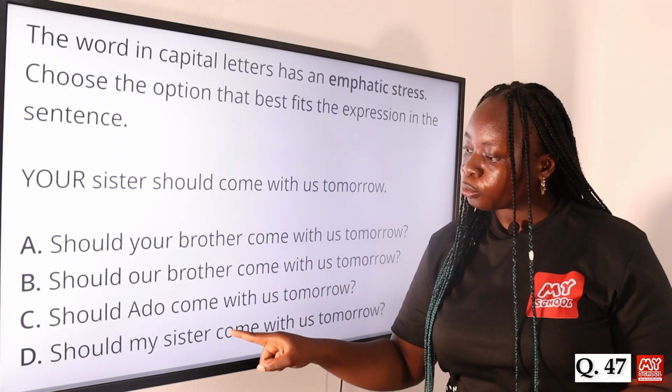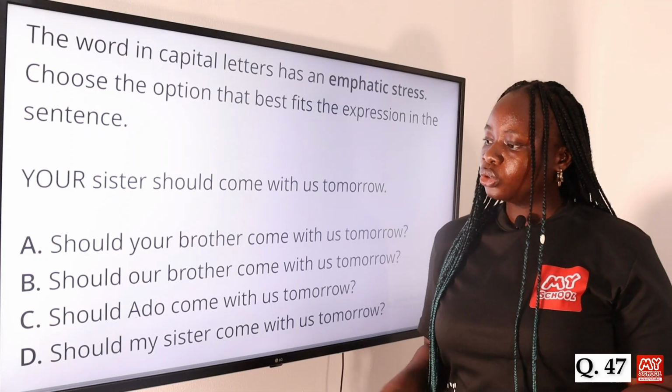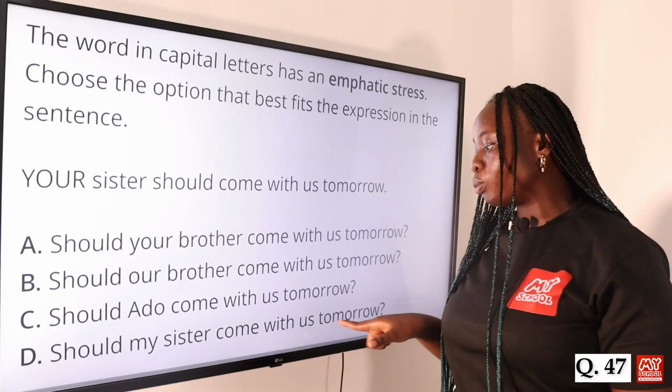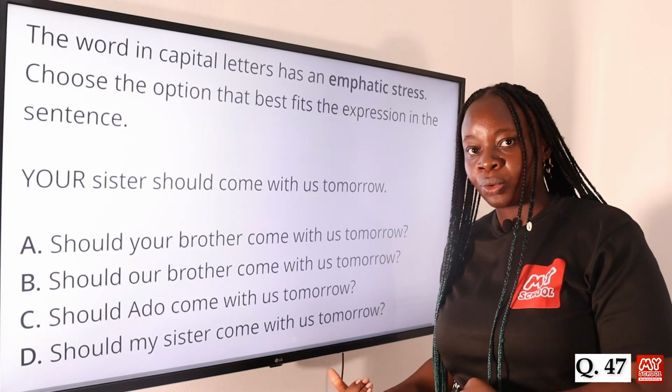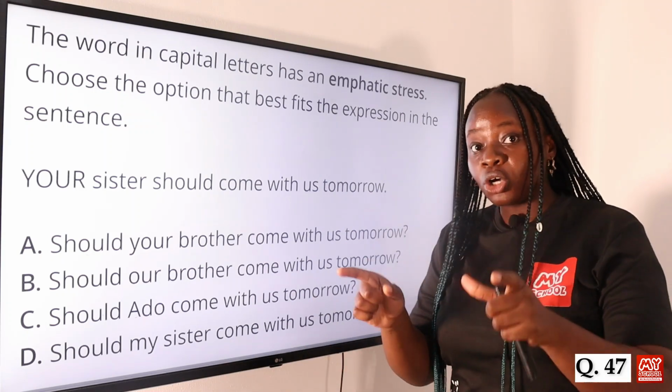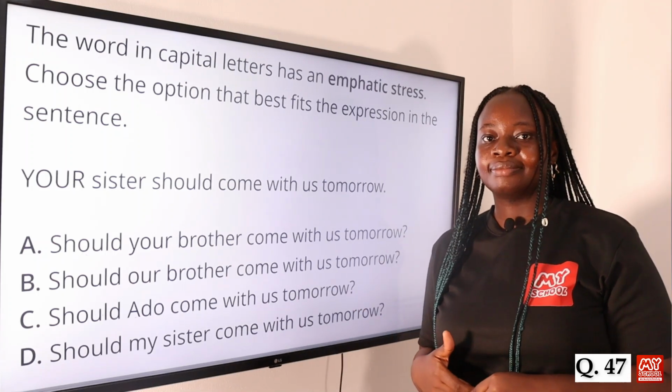So you are looking for an option that has a word that is different from the "your" and nothing else. So this is why option D, "Should my sister come with us tomorrow?", is the answer. The question, "Should my sister come with us tomorrow?", has a response, "No, your sister should come with us tomorrow." Option D is the answer to this question.